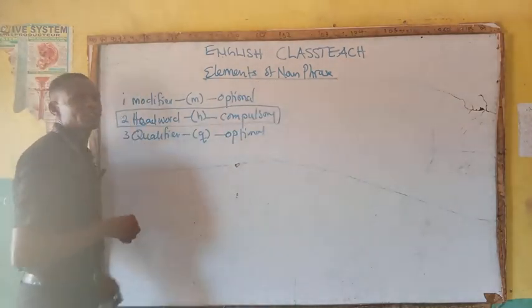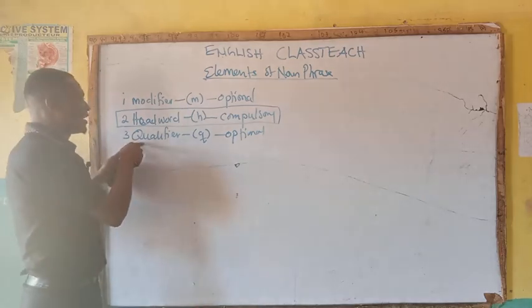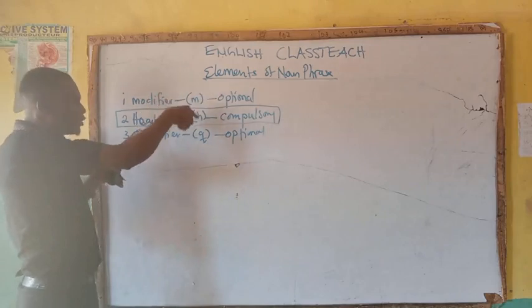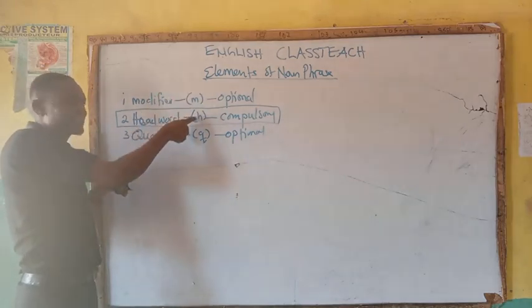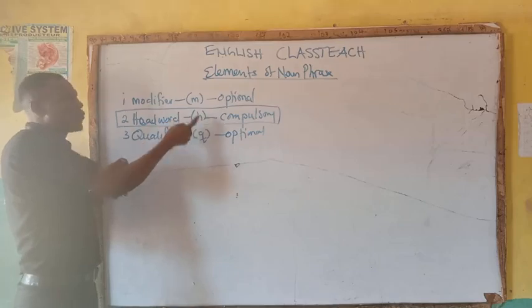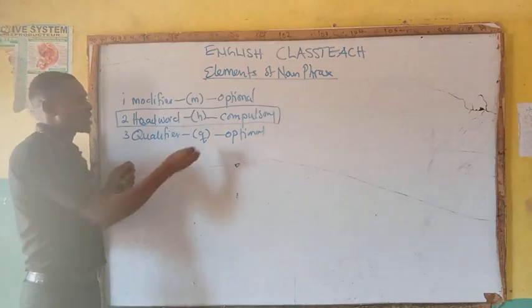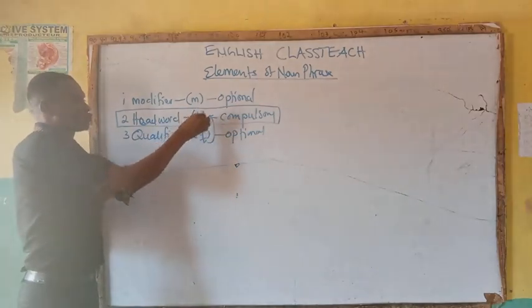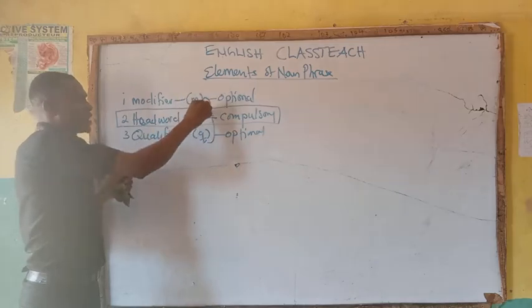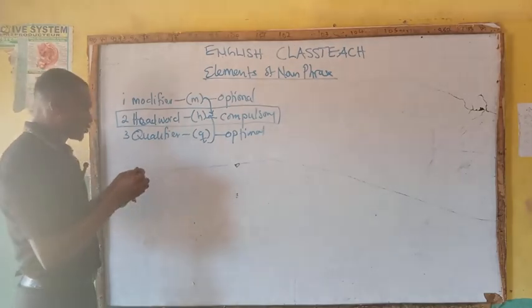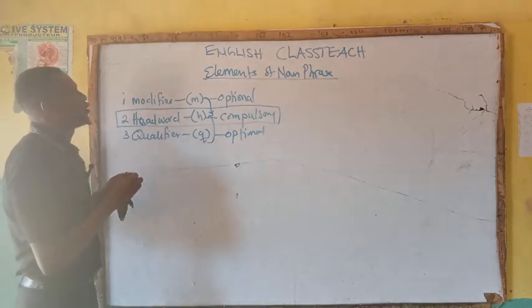So head word. The modifier modifies head word, while the qualifier qualifies head word. So this one comes to talk about this, and this one also comes to talk about this. Are you going with me? So that is what we refer to as elements of noun phrase.